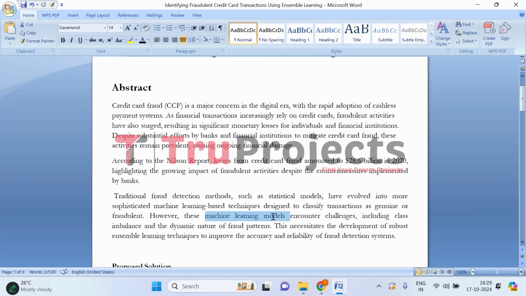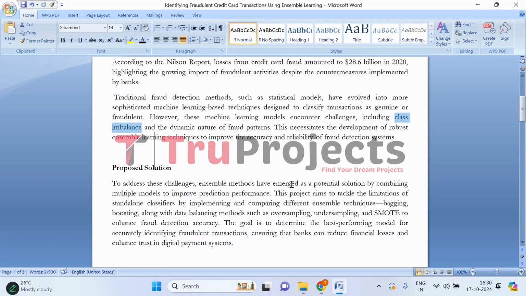The problem with these models is that they still face challenges like class imbalance, with many more legitimate transactions than fraudulent ones, and the rapidly changing tactics of fraudsters. So to improve accuracy and reliability in fraud detection, there is a need for robust ensemble techniques that combine multiple models to better adapt to these challenges.